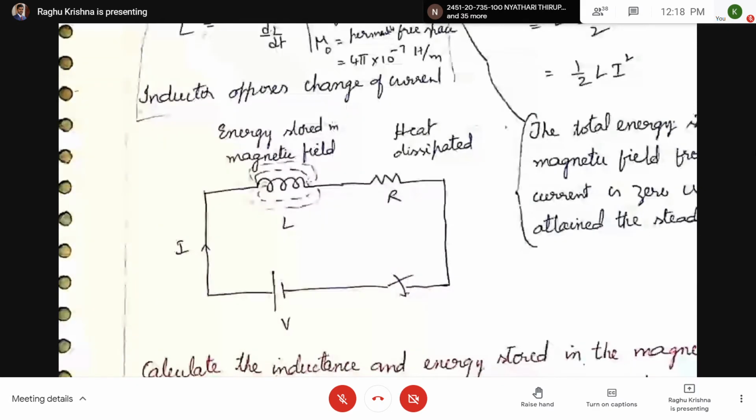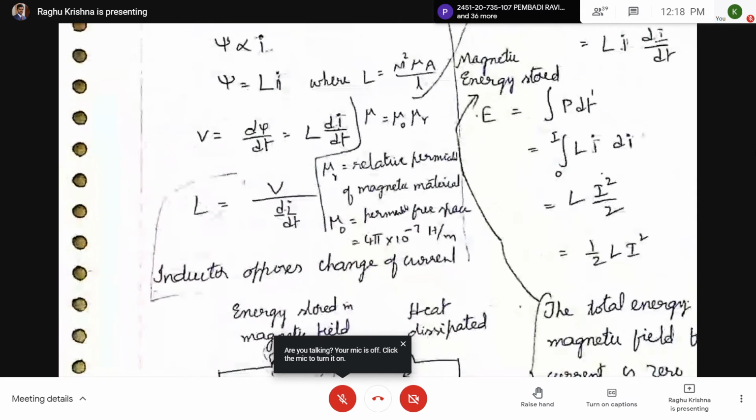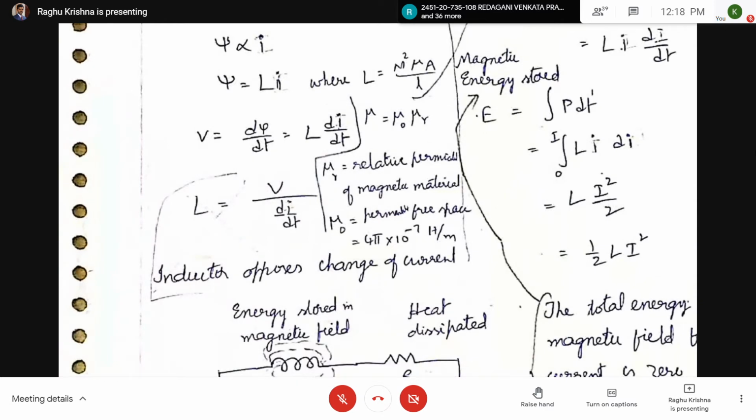Now if you take a DC circuit, only energy is stored in the magnetic field and heat is dissipated in the resistor when the switch is closed. Now here I am talking about the voltage across the inductor. Magnetic flux will be changing only when current is changing. When the current is changing, then only a voltage appears across the inductor. Otherwise,